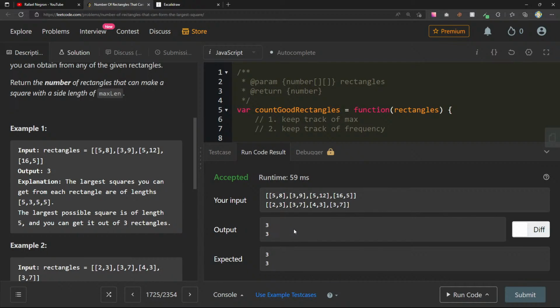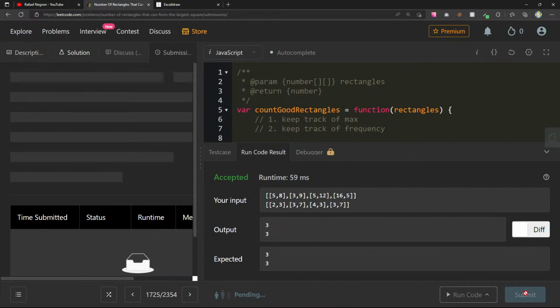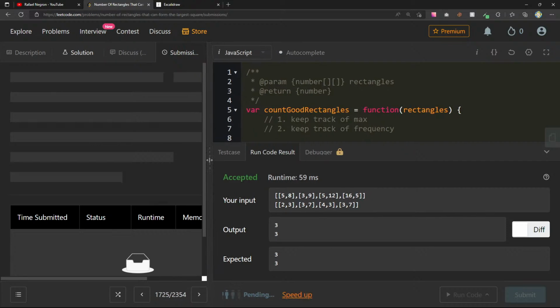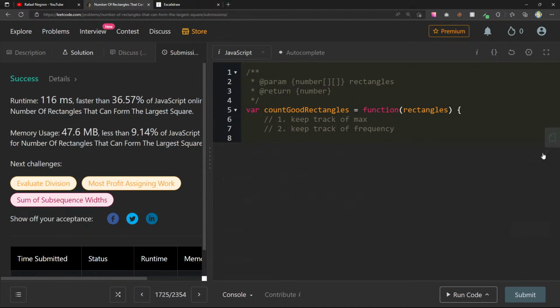We have, let's see, 3, 3, 3, 3, when both are the same. Okay, 36.57.